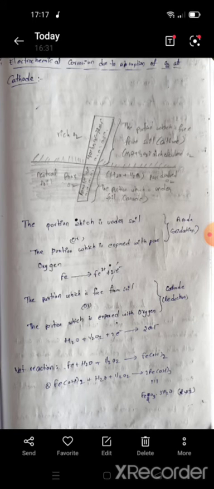The portion which is free from soil, or the portion which is exposed to oxygen, is the cathode: H2O plus half O2 plus 2 electrons gives rise to 2OH-. Net reaction: Fe plus H2O plus half O2 gives rise to Fe(OH)2. Then 2Fe(OH)2 plus H2O plus half O2 gives rise to 2Fe(OH)3, that is, the rust compound Fe2O3·3H2O.